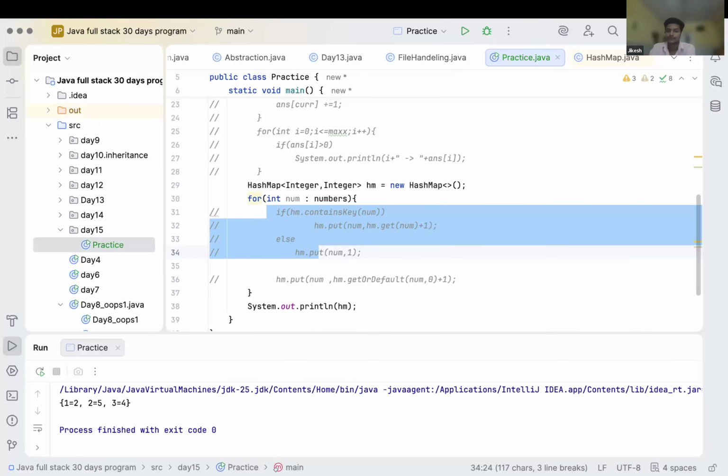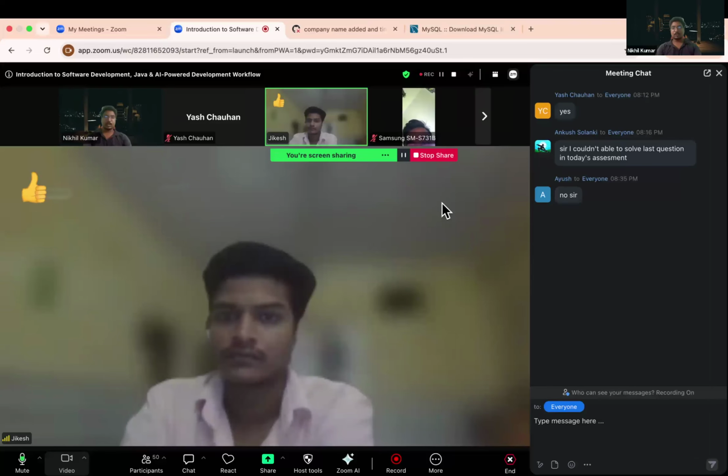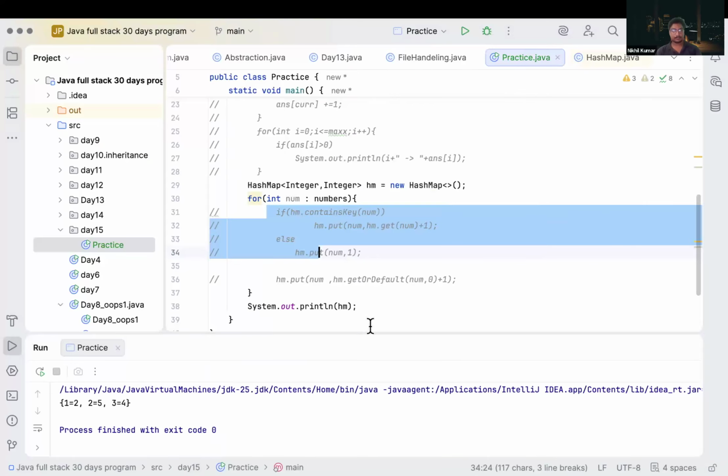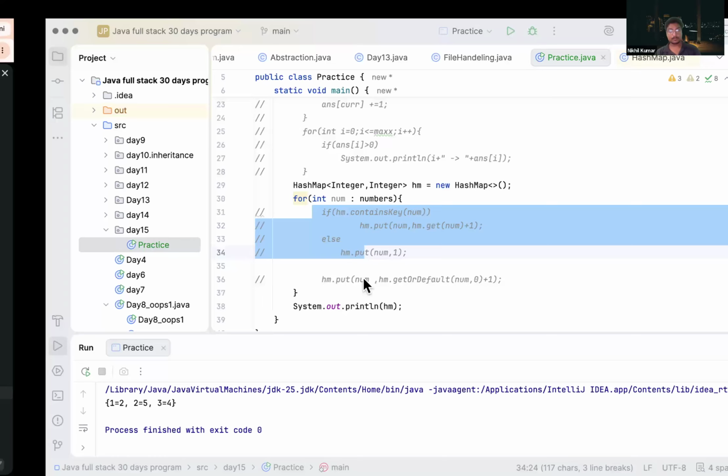Yes, sir. How can we use hash map or arrays? Ayush, is it clear? Okay.